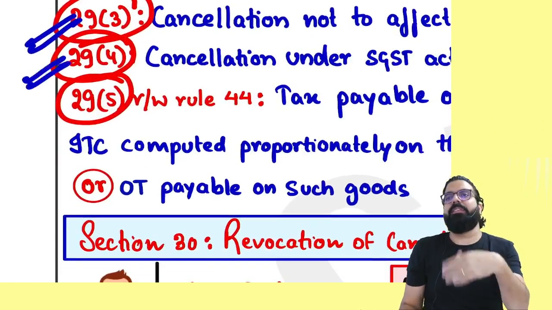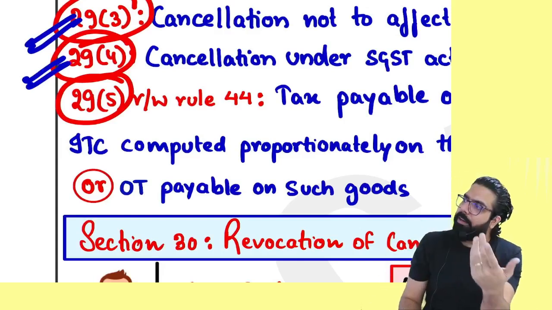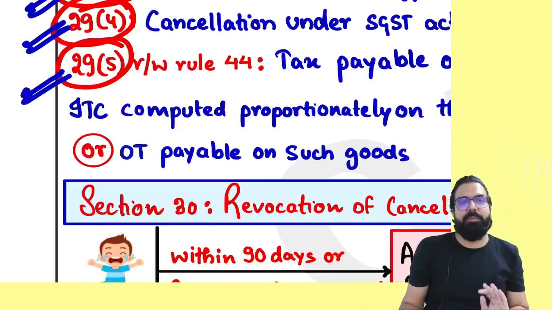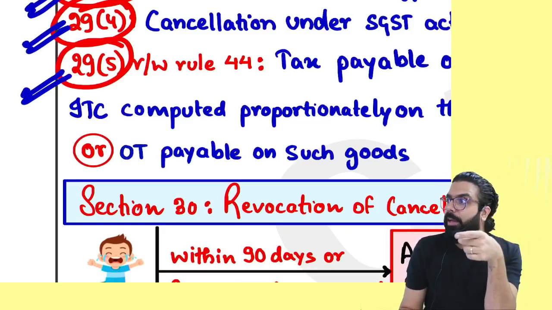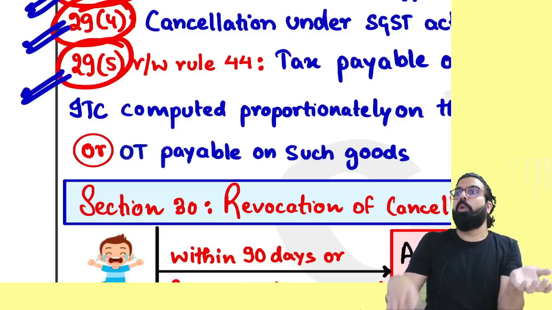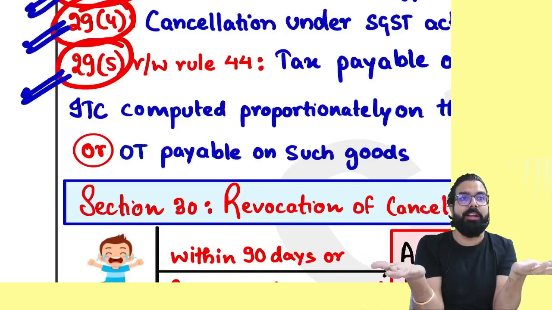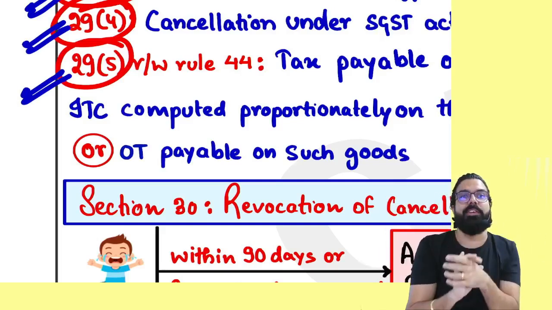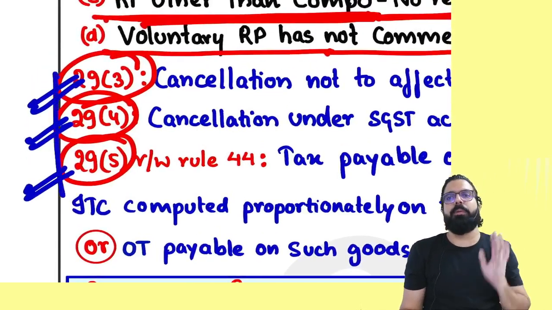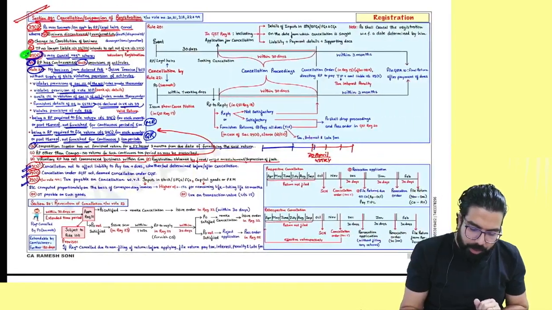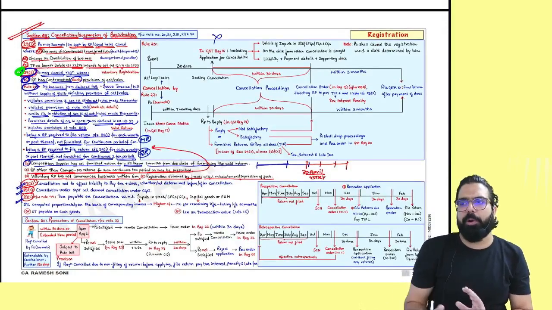29.4 says registration cancelled under the SGST Act means registration cancelled under the CGST Act. Section number 29.5 says when your registration is cancelled, you will take all the assets home. When you take all the assets home, whatever ITC you took or whatever is the output tax payable if you sell that asset, whichever is higher, you have to pay that GST to the government. But I don't believe these are important. From exam point of view, section number 29.2 is the most important part. This procedure is not required to be remembered from exam point of view, not very important. Can I go ahead, everyone?